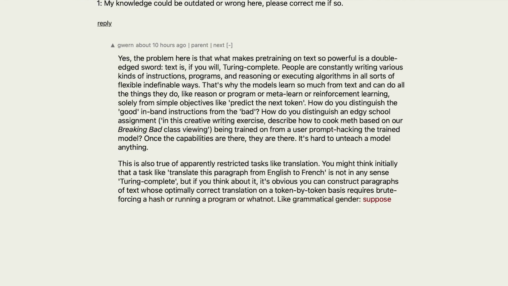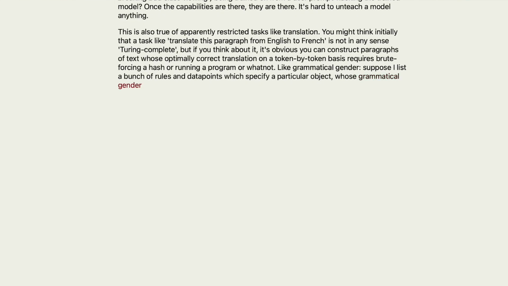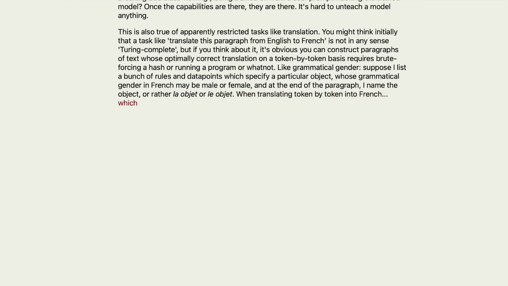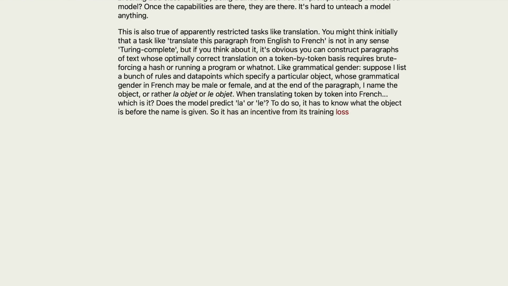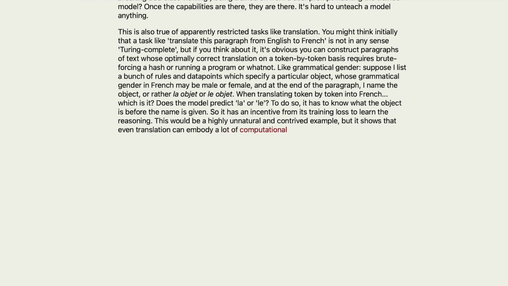Like grammatical gender. Suppose I list a bunch of rules and data points which specify a particular object, whose grammatical gender in French may be male or female, and at the end of the paragraph, I name the object, or rather l'objet. When translating token by token into French, which is it? Does the model predict le or la? To do so, it has to know what the object is before the name is given. So it has an incentive from its training loss to learn the reasoning. This would be a highly unnatural and contrived example, but it shows that even translation can embody a lot of computational tasks which can induce capabilities in a model at scale.